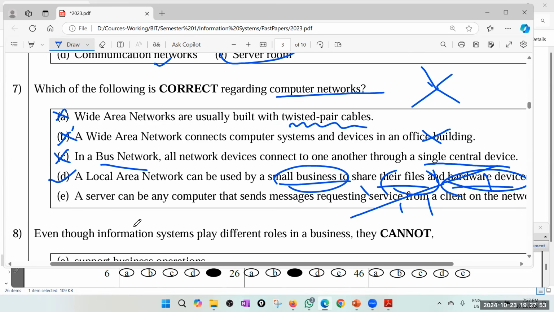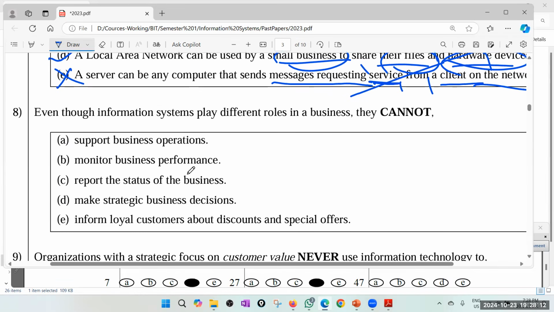The server can be any computer that sends messages requesting service from the client on the network. No, actually, server is not requesting from the client. Rather, the server must respond to the client. So definitely wrong. So definitely answer is D. Eighth one. So these are so simple questions. Therefore, I'm doing fast. But if you need any further clarification or anything else, let me know.